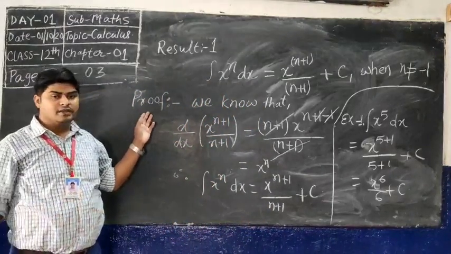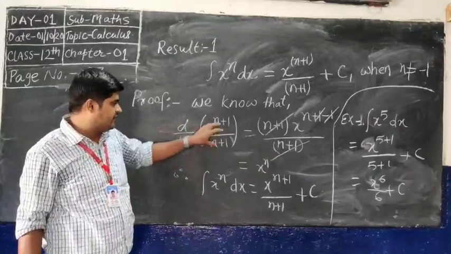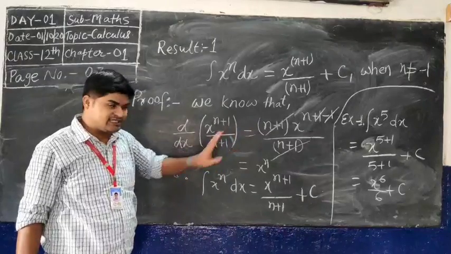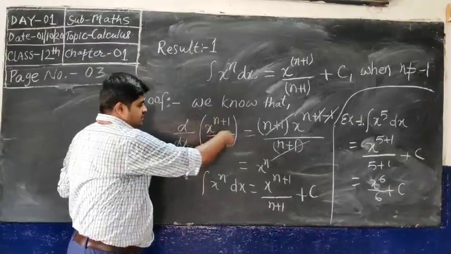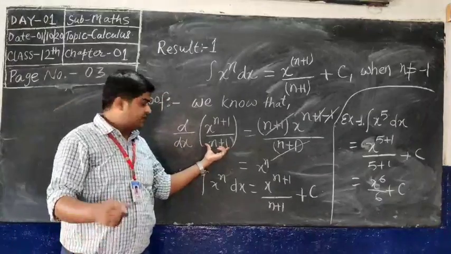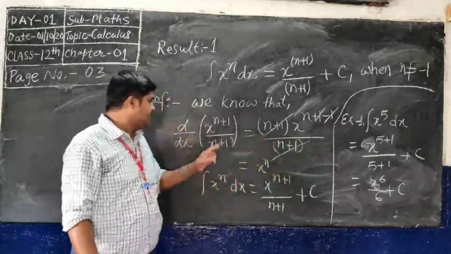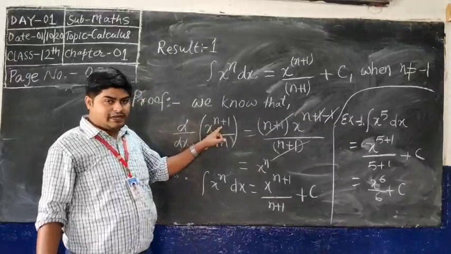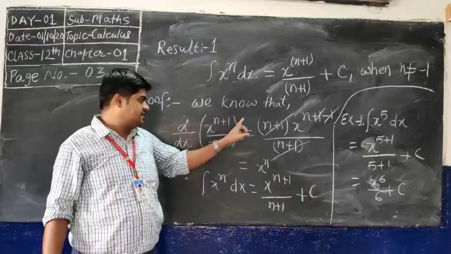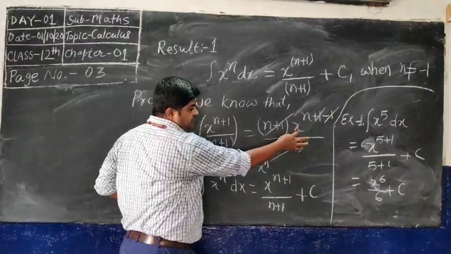So let us see. We know the derivative of x to the power n plus 1 by n plus 1, where n plus 1 is a constant term, so you can't differentiate it. Now the derivative of x to the power n plus 1 is n plus 1 times x to the power n.